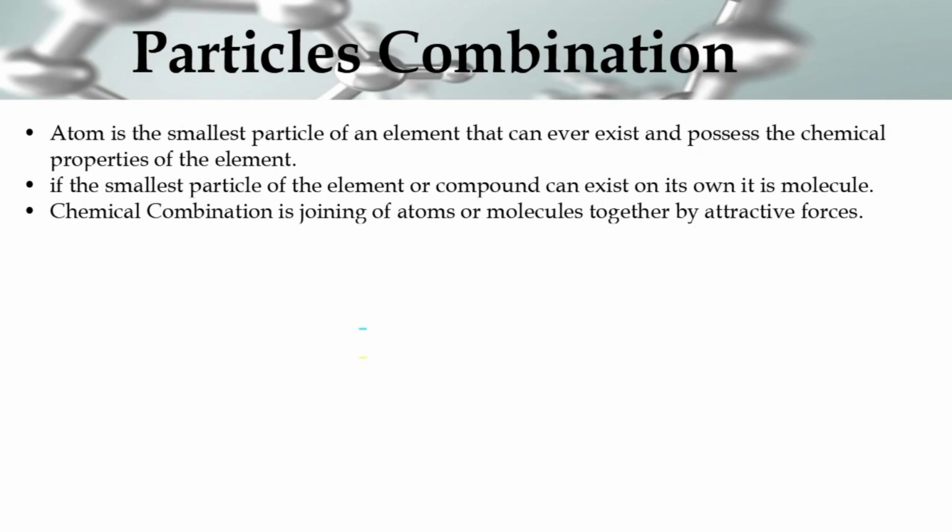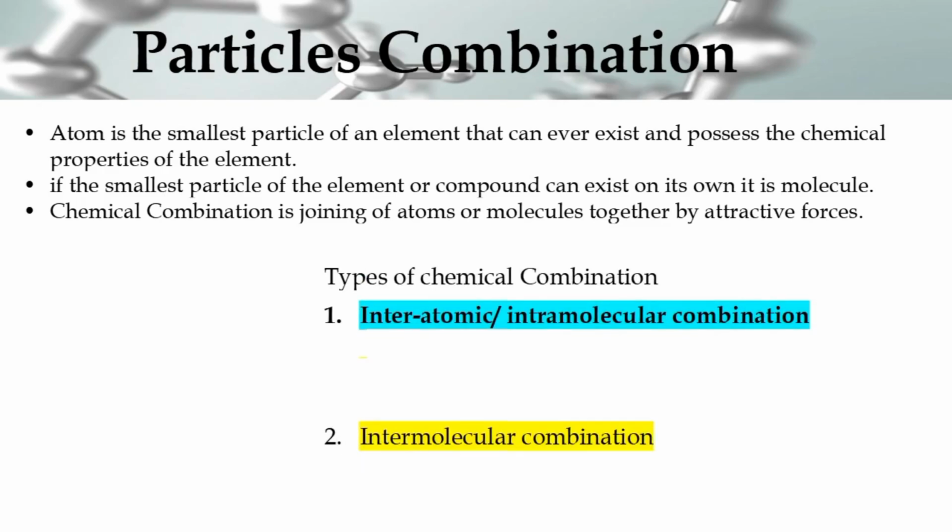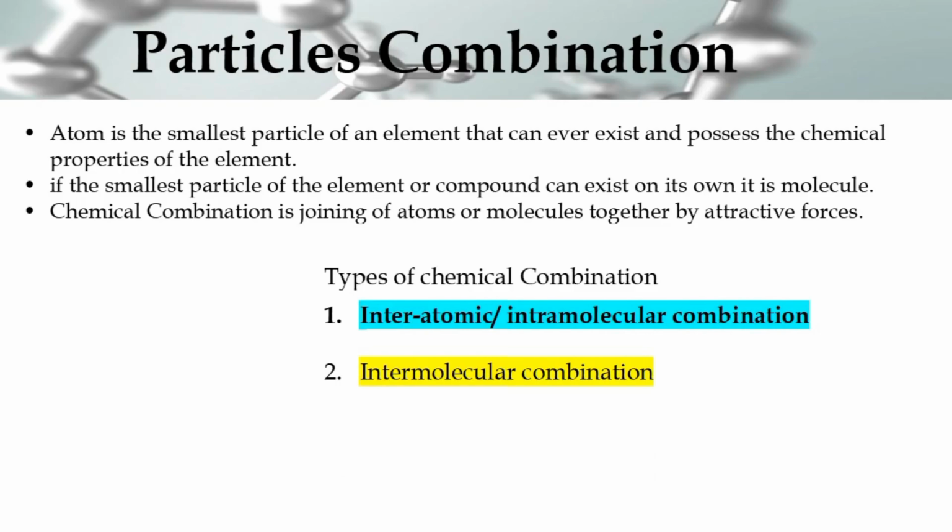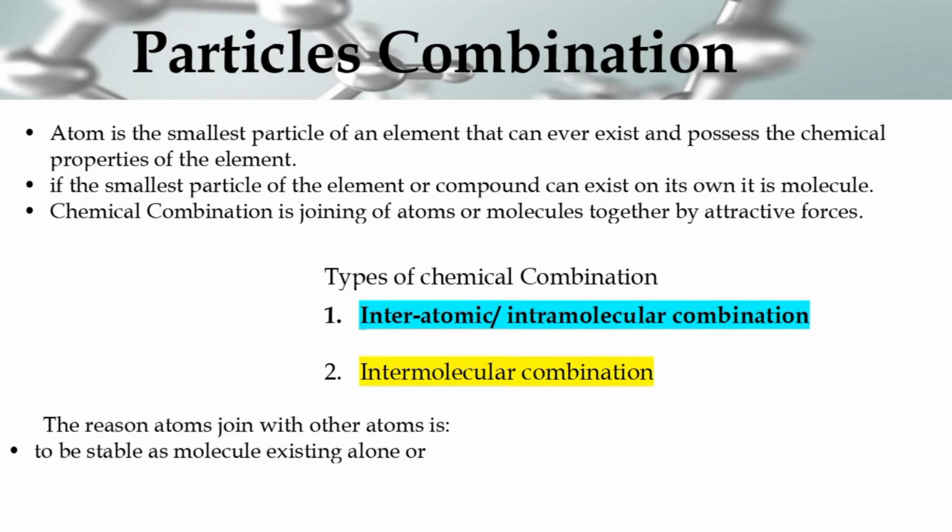So let's look at this. If, for instance, it is coming together of atoms, we will render it as interatomic. If it is coming together of molecules, we will render it as intermolecular. Now atoms, they have reasons why they come together. The major reason why atoms may come together is, one, to be stable as a molecule. You know, not all atoms can exist on their own. Just like hydrogen, fluorine, oxygen, nitrogen, chlorine, bromine, iodine might not be able to exist on their own as a single atom per element, but if they come together with other atoms of the same element, they can form a molecule. So that is one of the reasons.